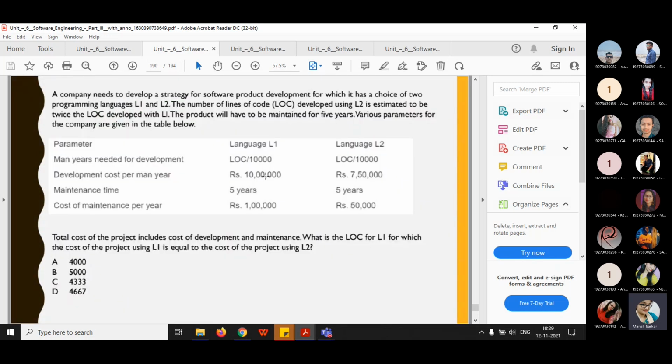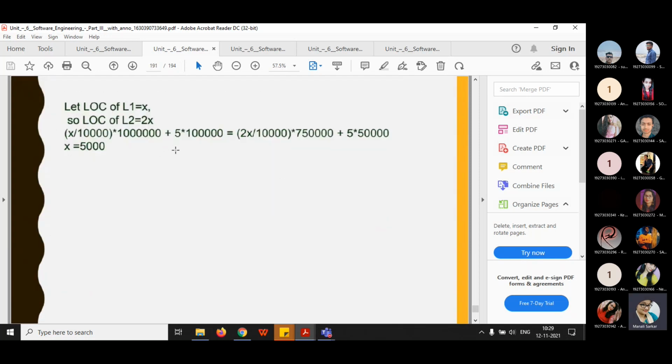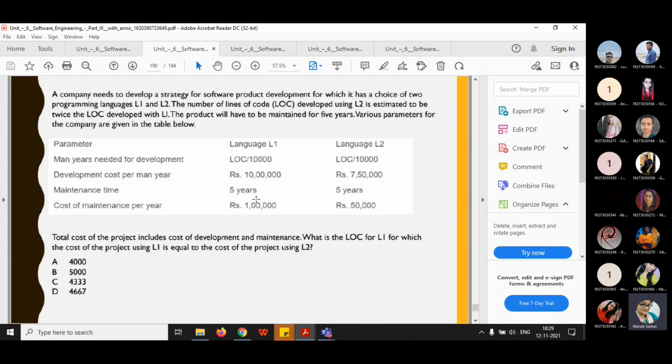And then plus, it will be multiplied with the time and the cost of maintenance per year. So total years is 5 years, and per year it is given this value.